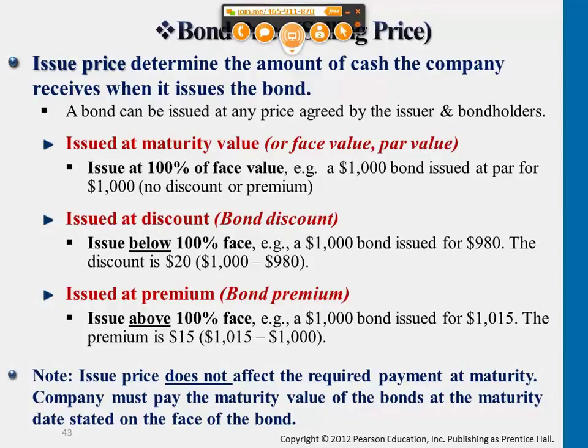So in this case, if the face value is 1,000, even though the company is issuing this bond, they may not be able to get cash that's worth 1,000. It may be something like 980. The $20 difference is what we call the discount on a bond. This discount represents that the company is not able to get the face value of the bond, even though they're issuing this to the creditor, meaning later on they have to pay 1,000 back. But at this moment when they issue the bond, they're not actually borrowing $1,000. They are only able to borrow a dollar amount less than 1,000. This is called a discount on a bond.